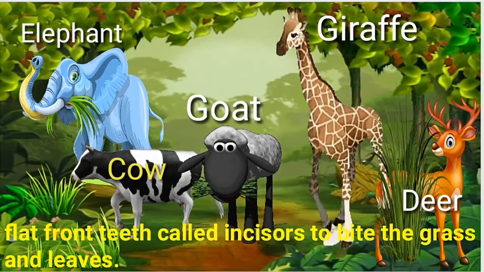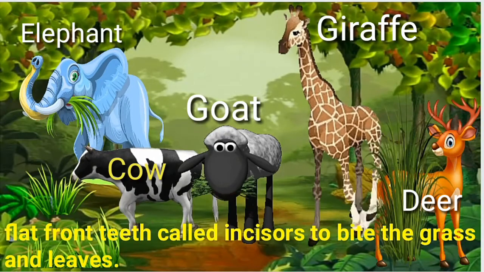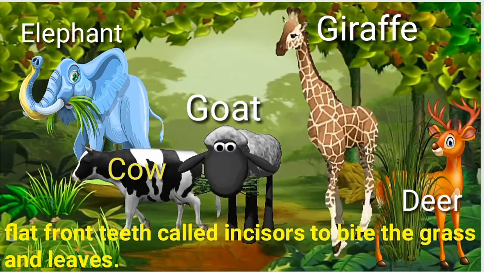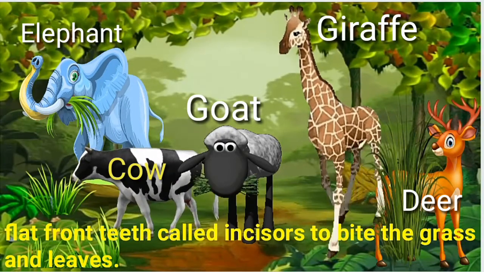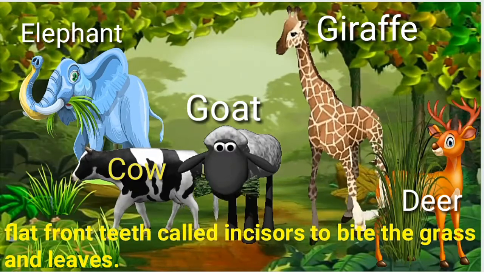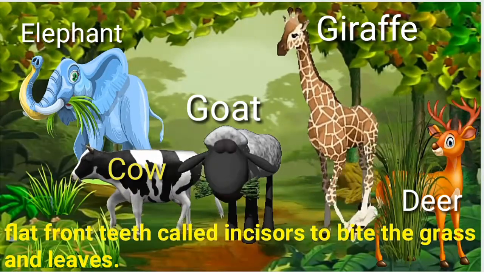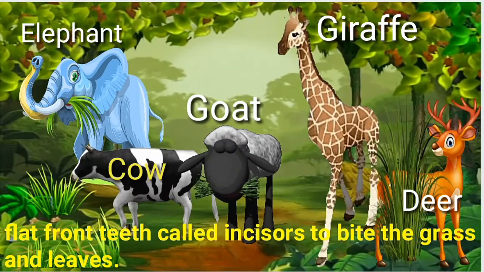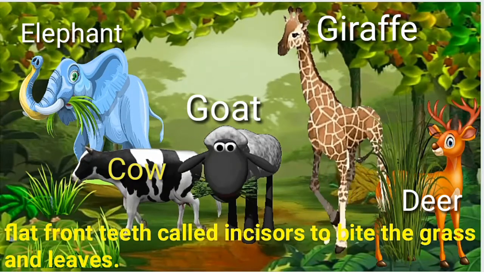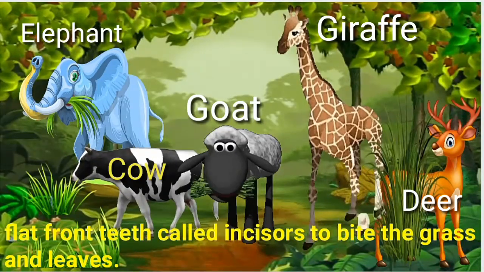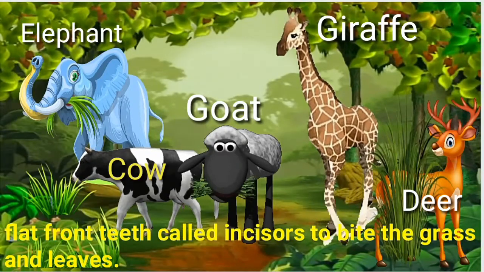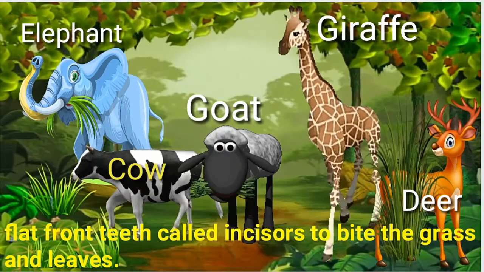Children, they have sharp, straight-edged, flat front teeth called incisors to bite the grass and leaves.